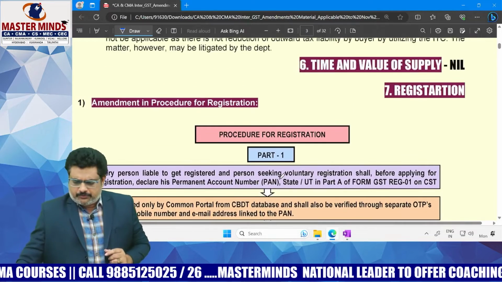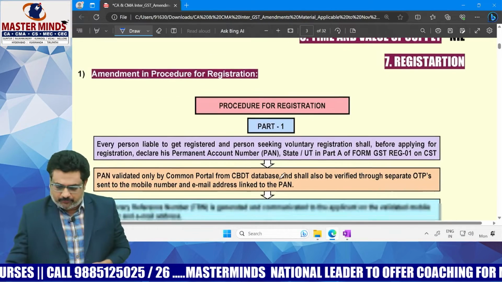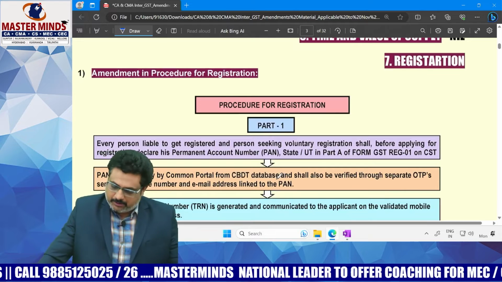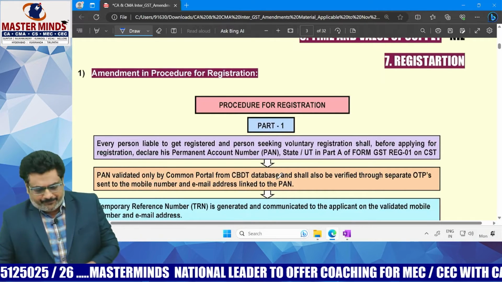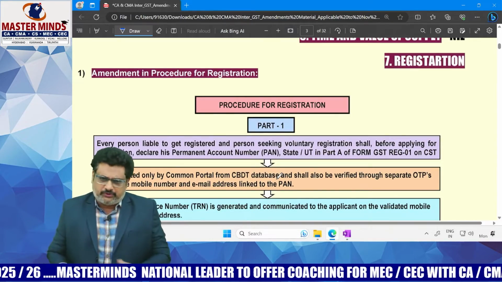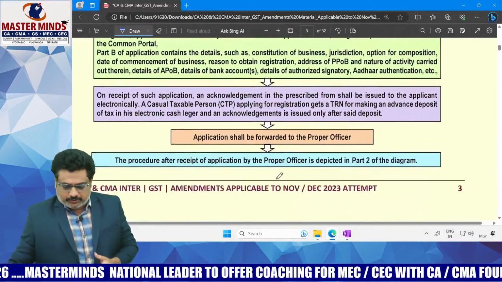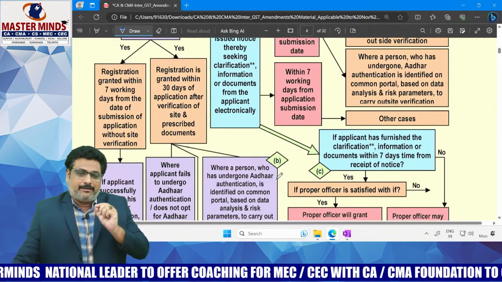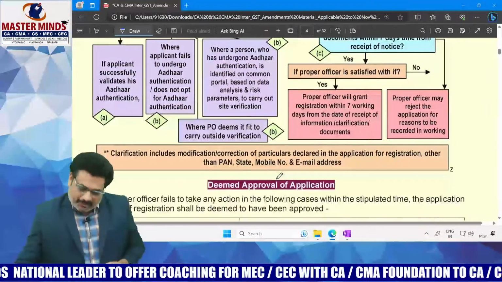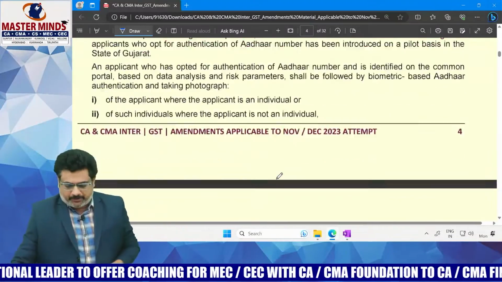So there is no amendment in time and value of supply majorly. The next point is that there is an amendment with respect to registration procedure. Even though the entire registration process was given here, there was only a minor deviation in the procedure, but we have given the entire topic here.